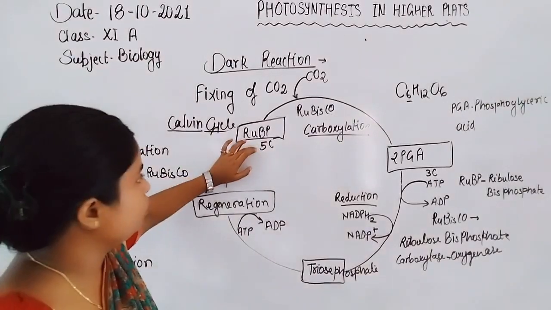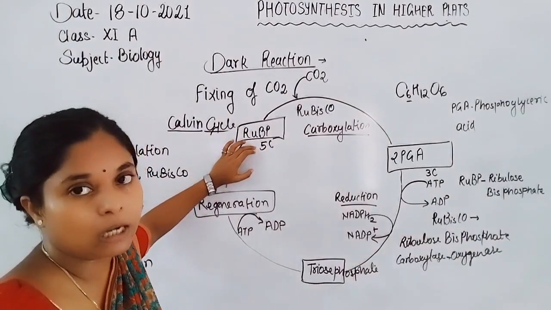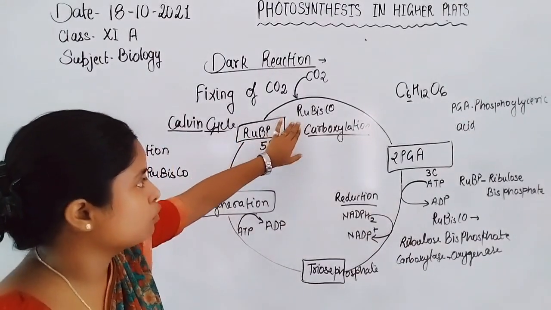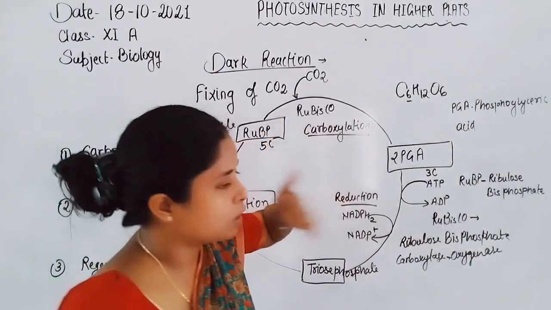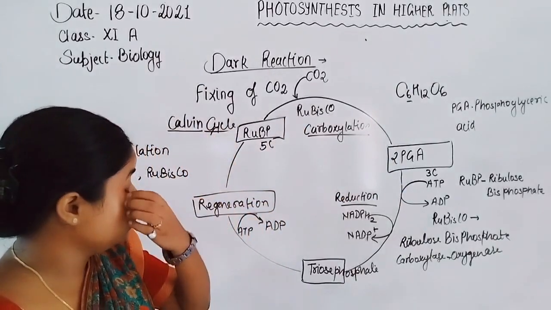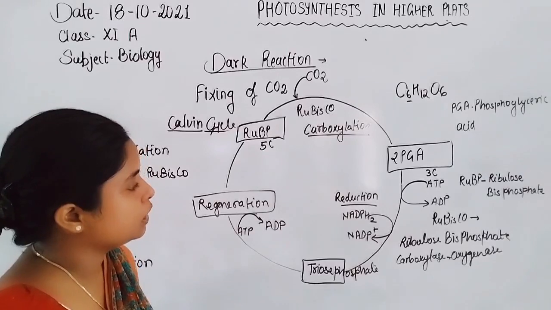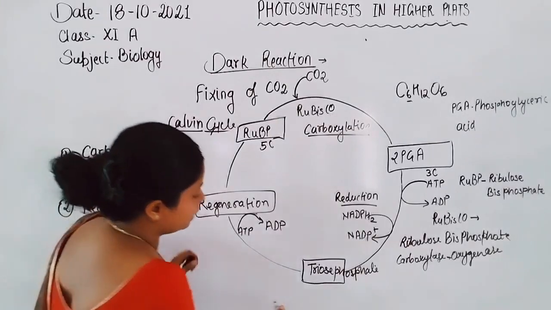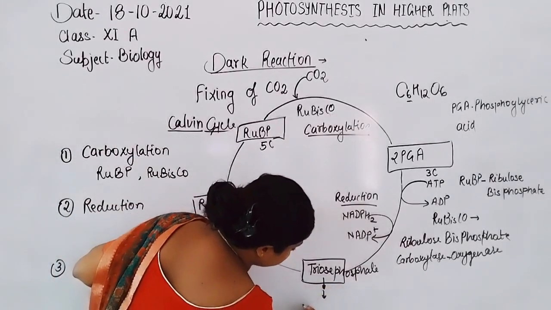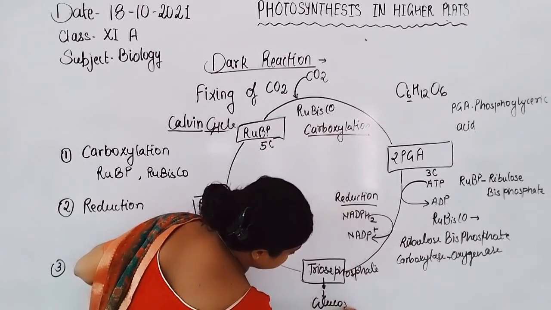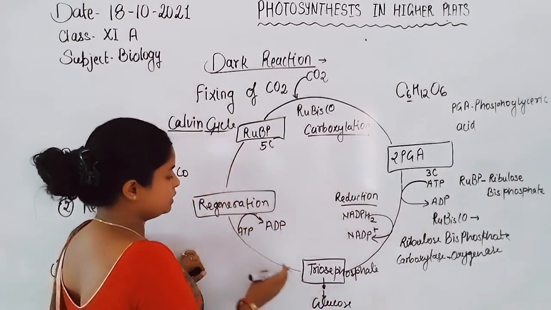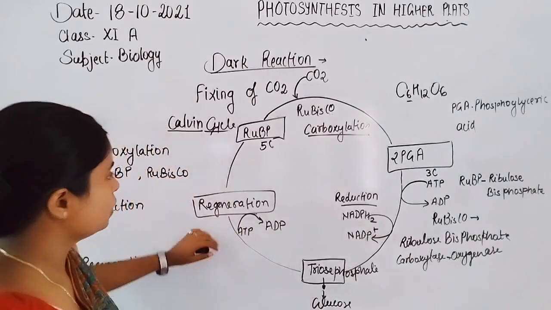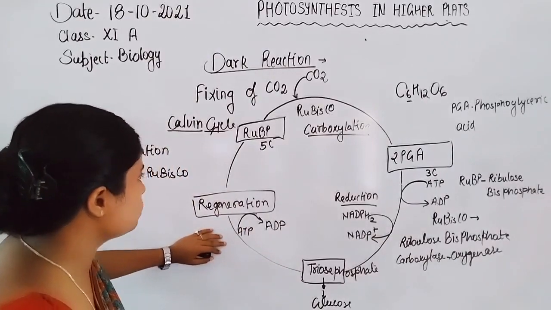In the Calvin cycle, ribulose bisphosphate binds with carbon dioxide in the presence of the enzyme Rubisco, and is converted into 2 molecules of phosphoglyceric acid. Now 2 molecules of phosphoglyceric acid, with the use of ATP and NADPH2, are converted into triose phosphate. The triose phosphate goes through many steps to form glucose, and 1 molecule of triose phosphate is converted into the regeneration of ribulose bisphosphate again.